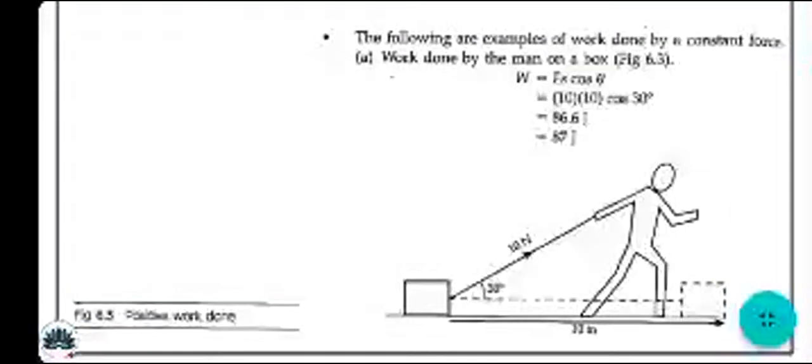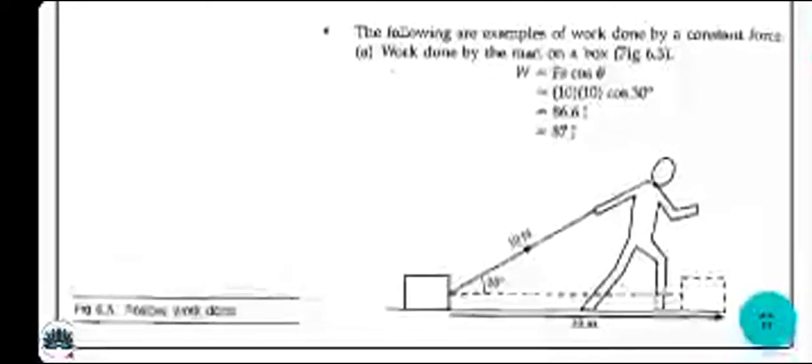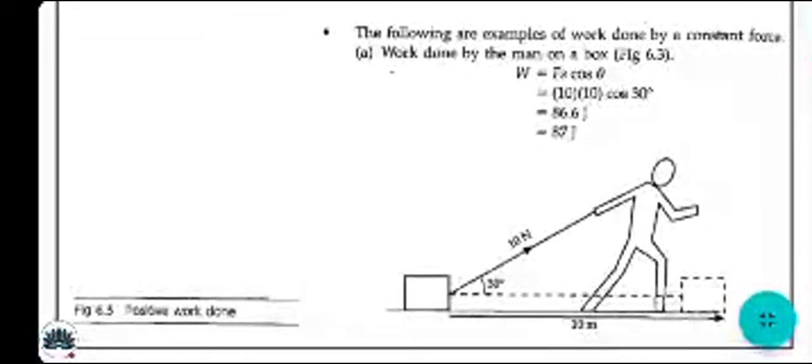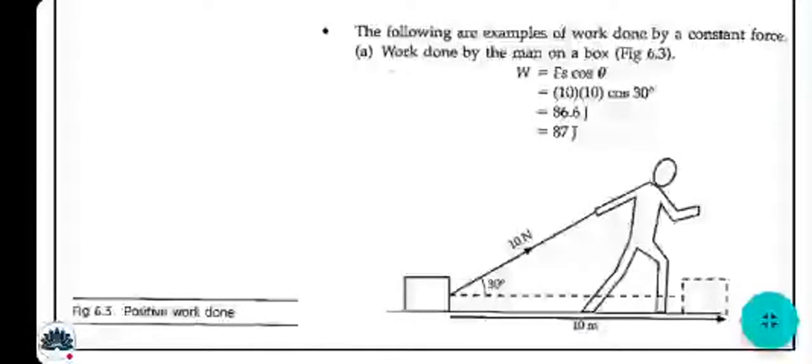Work done by a force, sample problem 1. The following are examples of work done by a constant force. Work done by the man on a box, see figure 6.3. In figure 6.3, there is positive work. How can you tell that the work done is positive? By calculation.